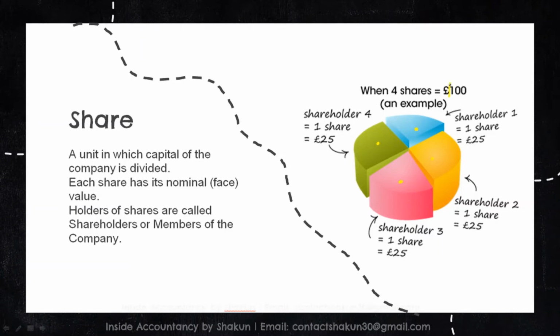So if the capital of the company is 100, it is divided into 4 shares, and each share has a nominal face value. One share has a nominal face value of 25. So in all we have 4 shares. These 4 shares comprise the share capital of the company, and each has a face value, and if we add the face value of all the shares, then we get the total share capital, that is rupees 100, as you can see here.